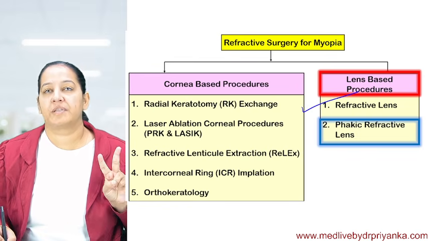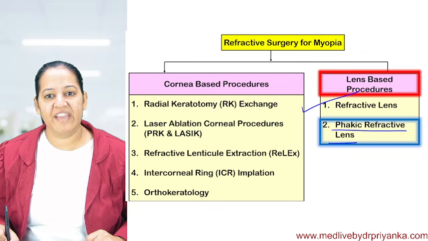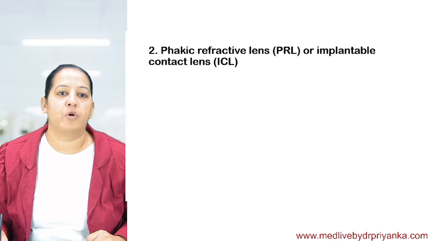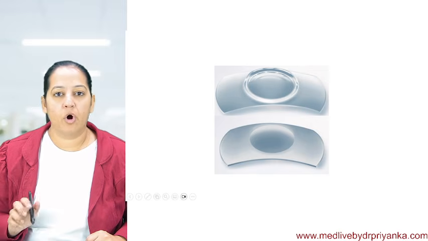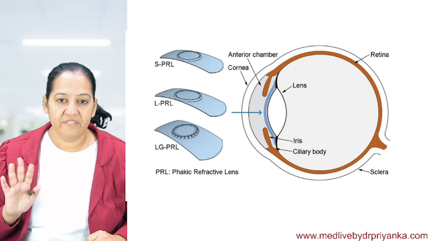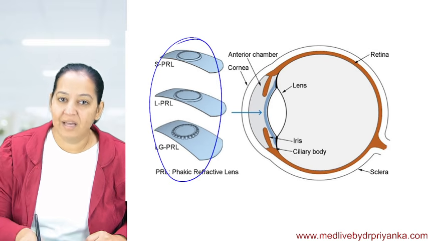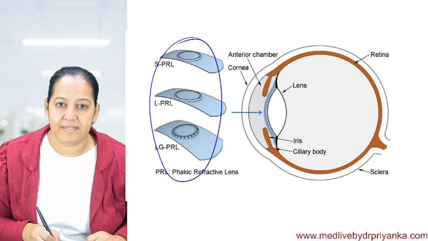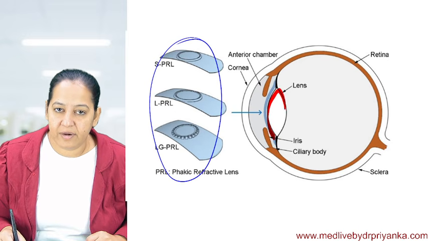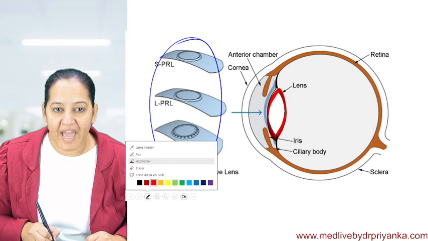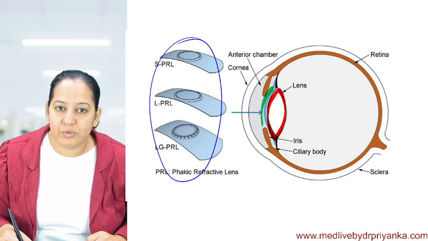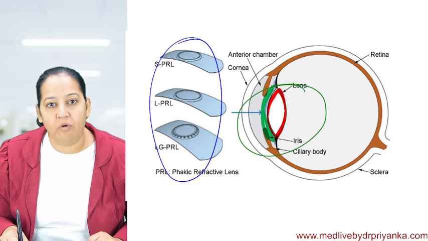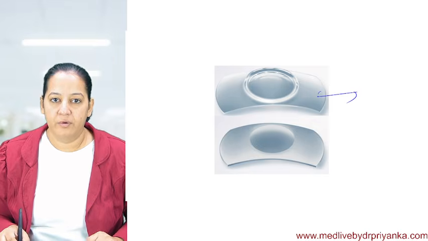The second procedure, the last procedure, is phakic refractive lens. What is the phakic refractive lens or implantable contact lens? Please understand, they look like this. We will not take out the natural lens. The natural lens is as it is. Here, this is the natural lens. On the anterior surface of the natural lens, we are sticking it, so that the overall refractive power will reduce. Okay, you are getting my point.